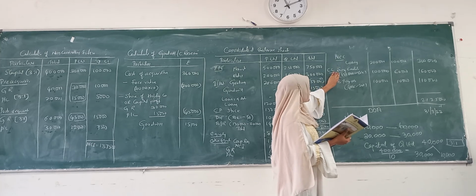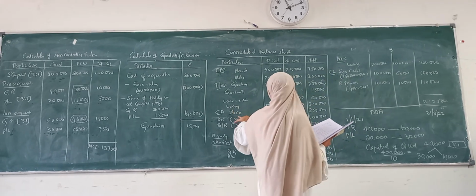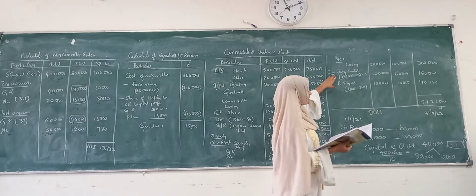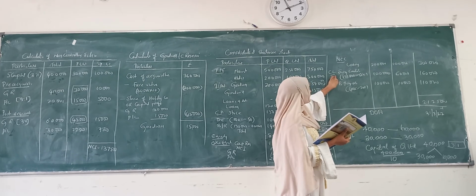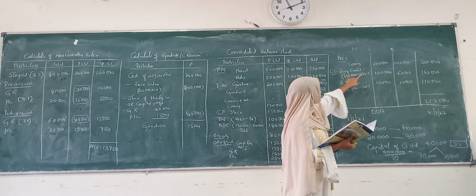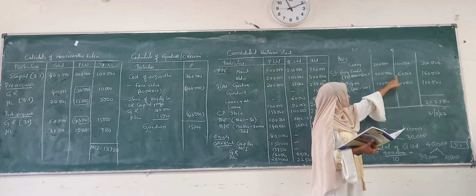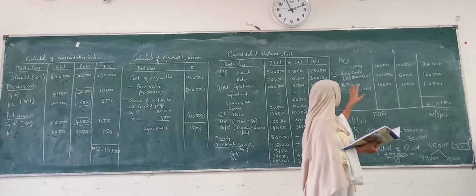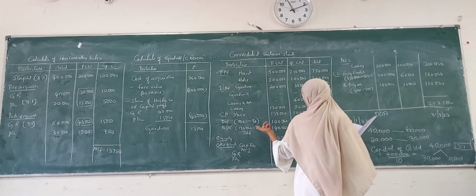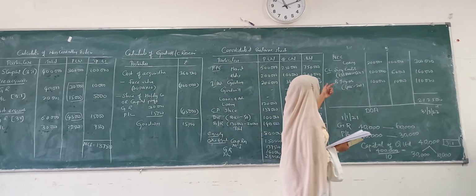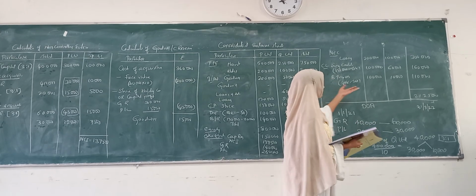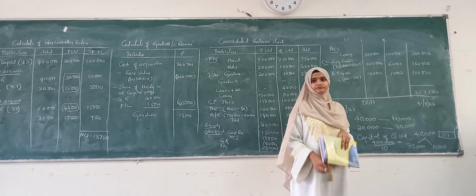Sundry creditors, we have an adjustment as we have subtracted in debtors. So we will be subtracting in creditors as well. We have 1,50,000. 1,50,000 minus 50,000 is 1 lakh. Q will not have any adjustment. 1 lakh plus 60,000 is 1,60,000. Bills payable again. We have subtracted from bills receivable, the same will be subtracted here from bills payable also. So we will get the amount.